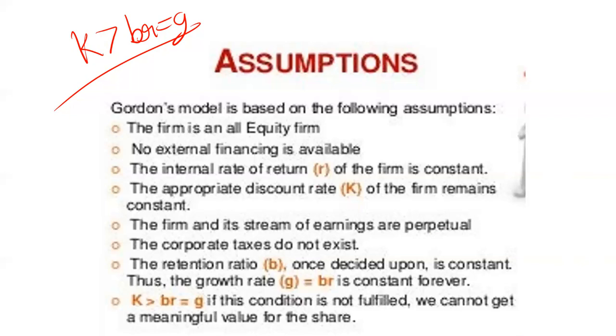No tax exists, and the retention ratio b is constant, and thus the growth rate g = br is also constant forever. K > br = g. If this condition is not met, the meaningful value of the stock cannot be determined. So these are all the assumptions of the Gordon model.